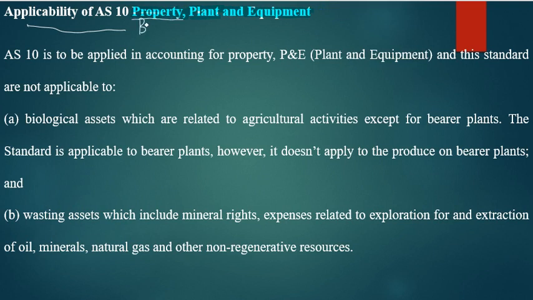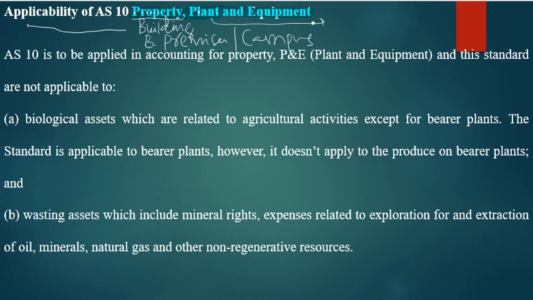It may be business premises, or business campus also. That is to be considered in the property. So AS 10 relates to property like building, premises or campus.